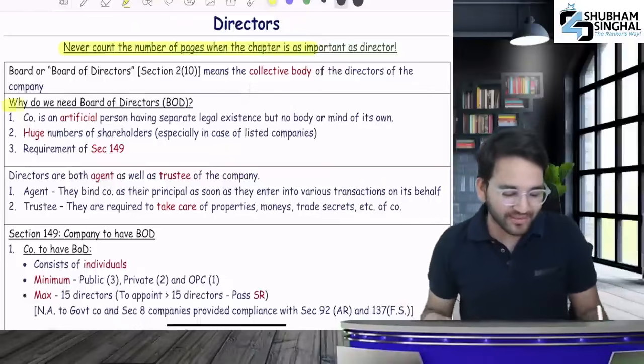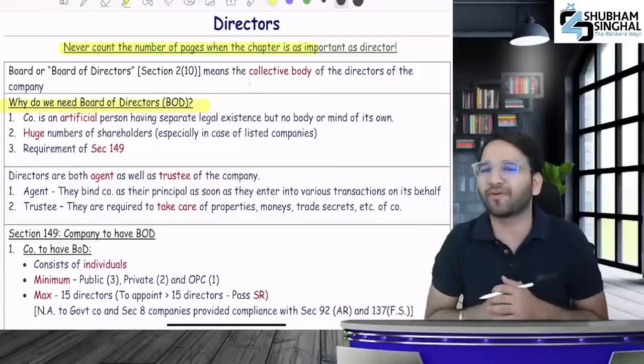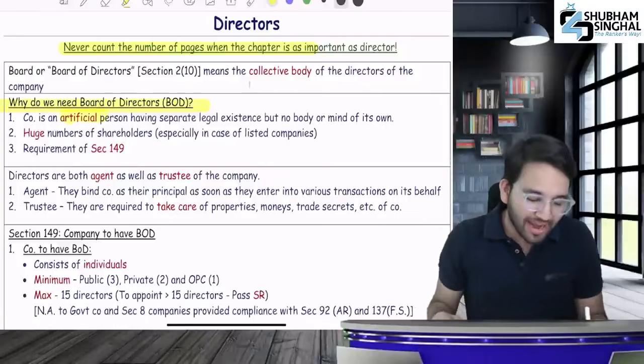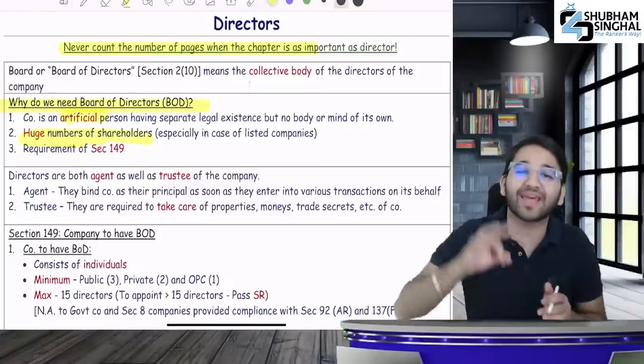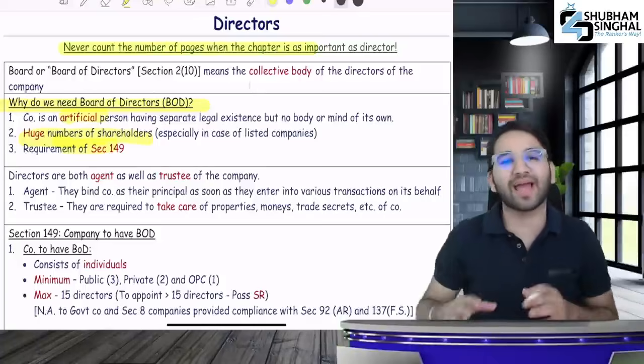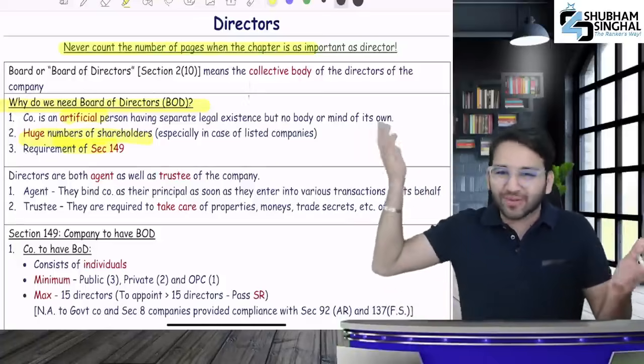So the first question in this chapter is, what is the need for a Board of Directors? There are 3 reasons why a company needs a Board of Directors. First, a company is an artificial person. Second, the company has a huge number of shareholders, and all shareholders cannot run the company. And thirdly, section 149 says to have a board of directors, so they should be there. We will follow what section 149 says.